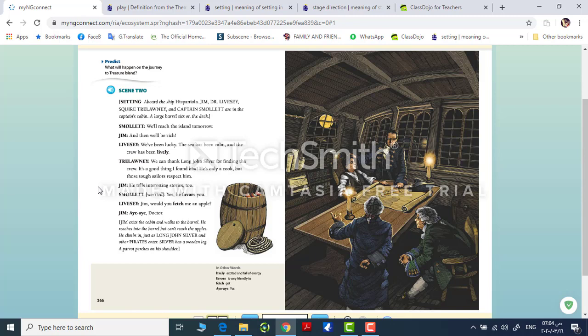How do the stage directions help you read the play? And number 3, what's the setting of scene 2? Number 4, mention something that the narrator said in this page.